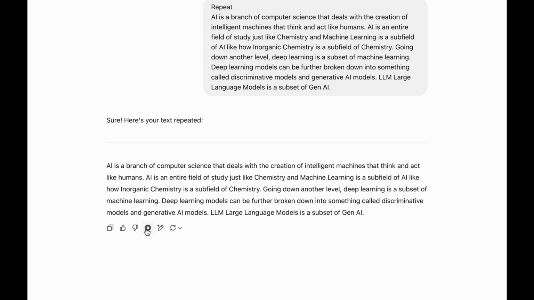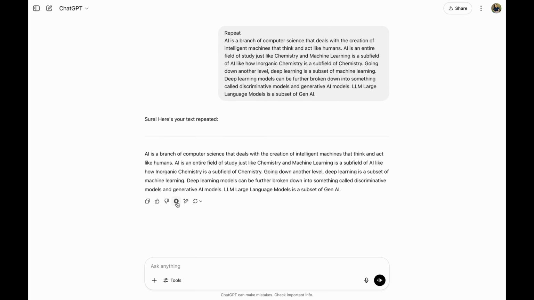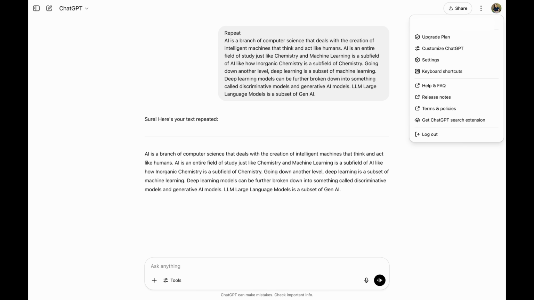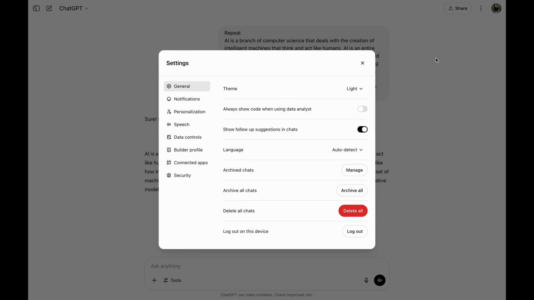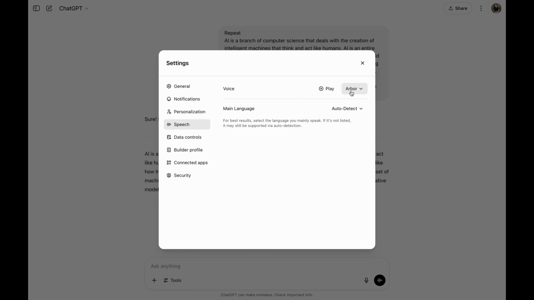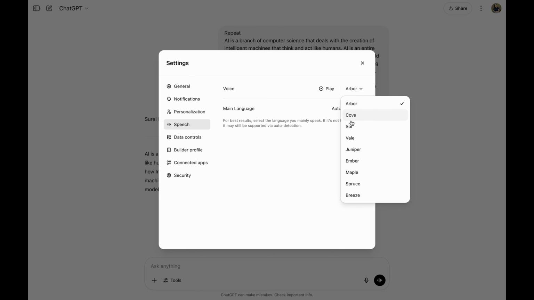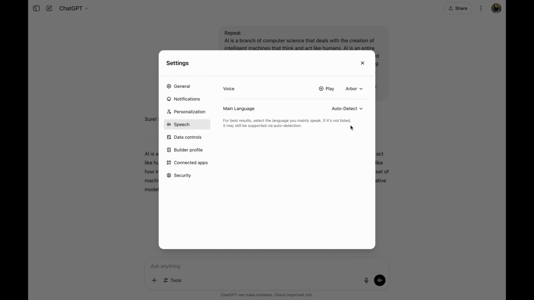So you see, with simple clicks, I can generate a voiceover for my own script. The voice that you heard was a male voice. Let's see how to change the voice from male to a female version. To change the voice settings, click on this icon on the top right of the page and click on Settings. Then click on Speech. From here, you can select multiple options. The default voice was Arbor so far. Now, let me select Soul for a female voice.